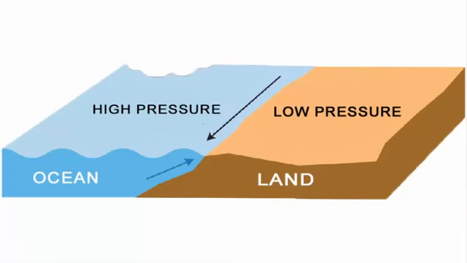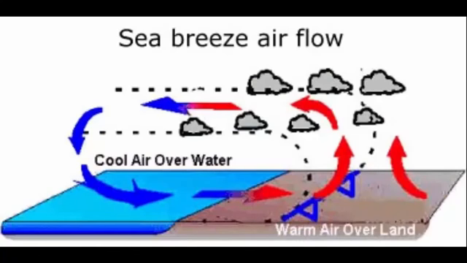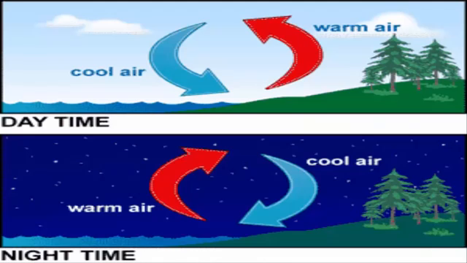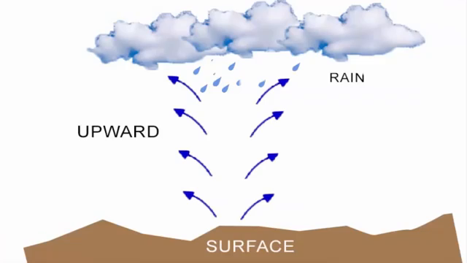Usually, ocean surface has high pressure and land surface has low pressure. And when the cool air over the water moves from high pressure to low pressure area, that is towards land, since land gets heated faster than water, the air over there moves upwards. And we learnt that during low pressure the air moves up, hence condensation and precipitation takes place.